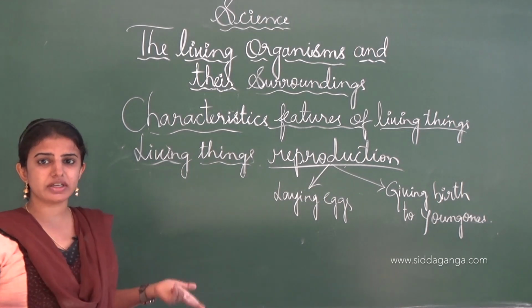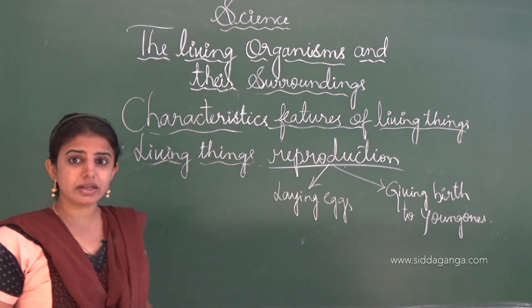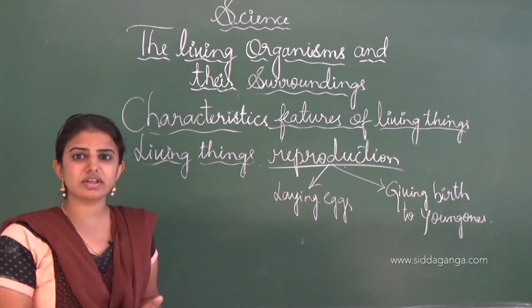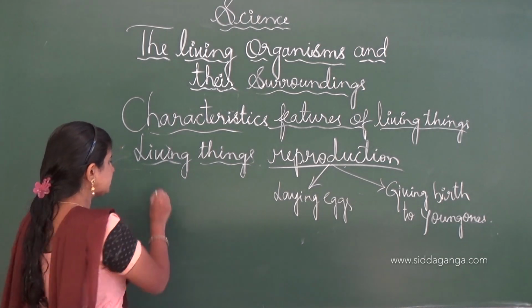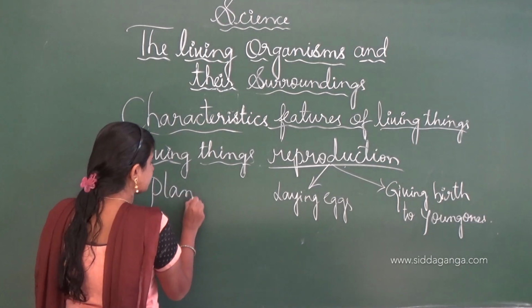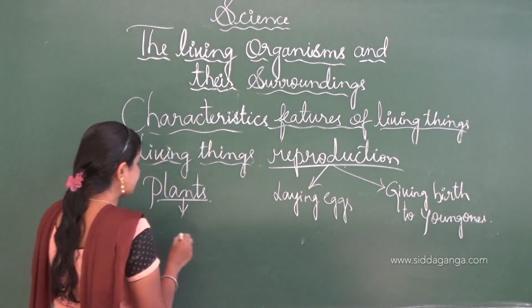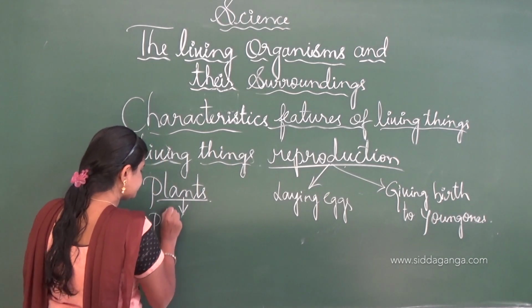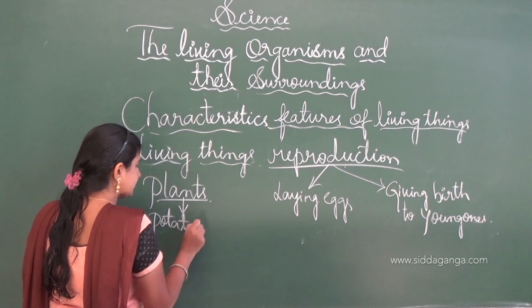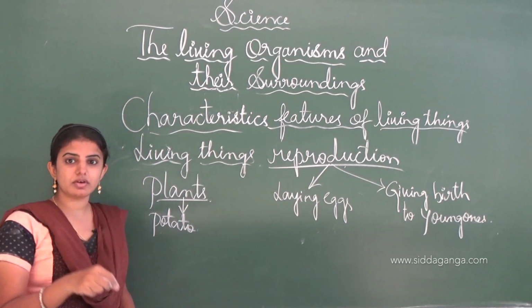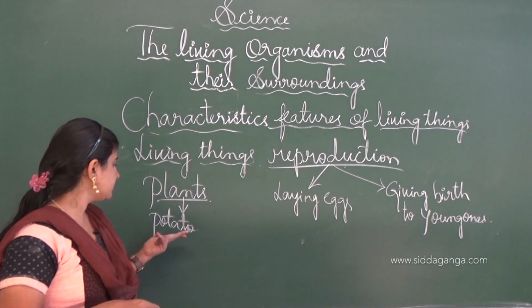Different types of animals as well as birds reproduce young ones of their same kind. And plants also reproduce. A potato in the bud condition, if we keep it in the soil, grows into the same potato.